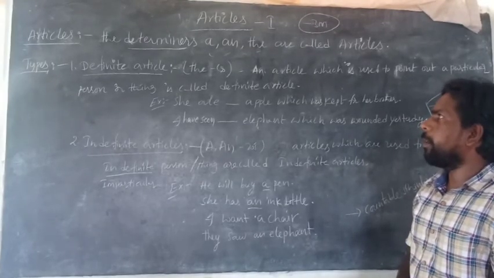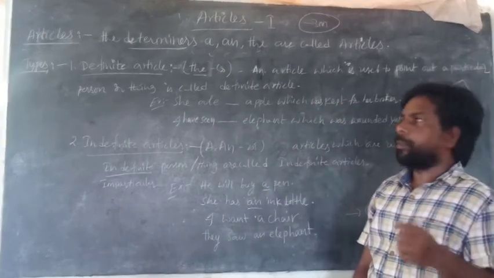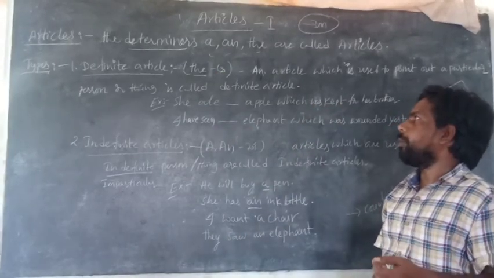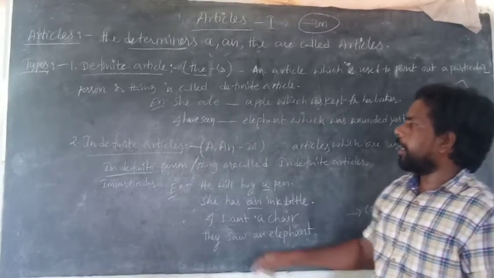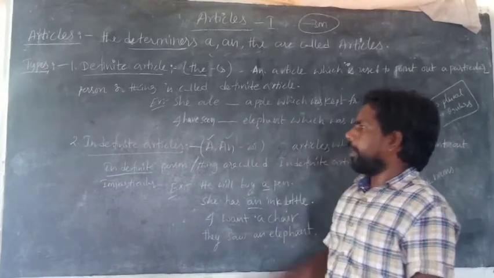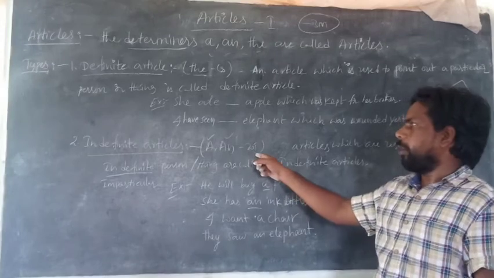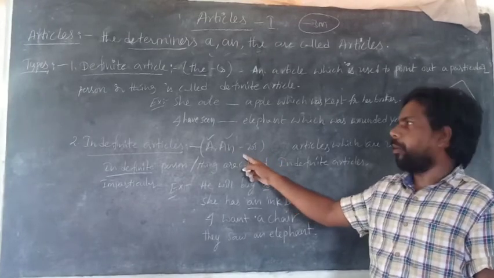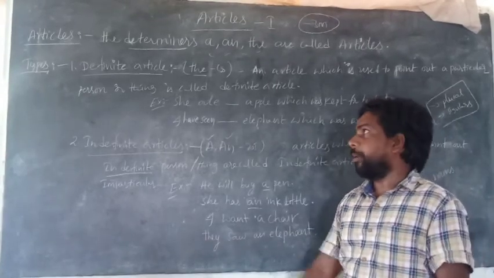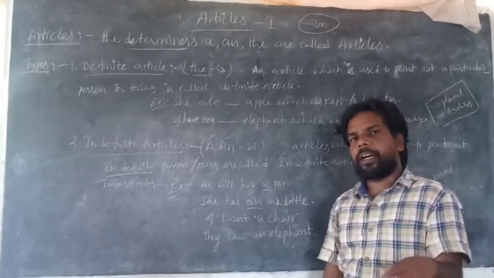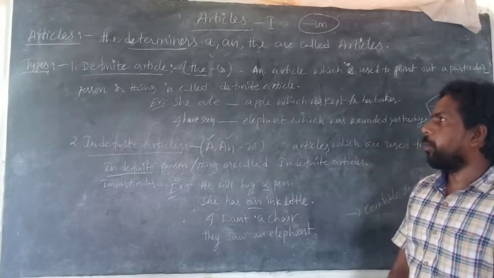Definite article is only one, that is the. Its meaning in Telugu is a particularized one. The remaining two, a and an, are indefinite articles. A means in Telugu oka. It shows only one.